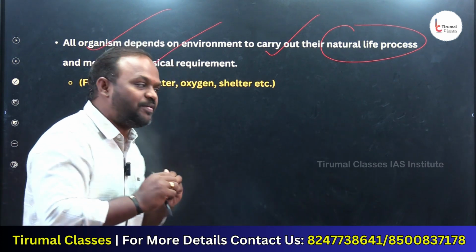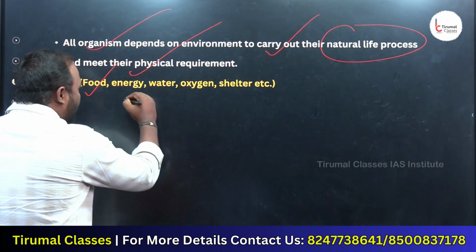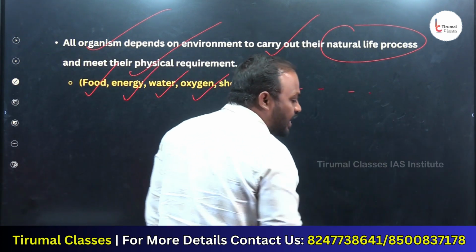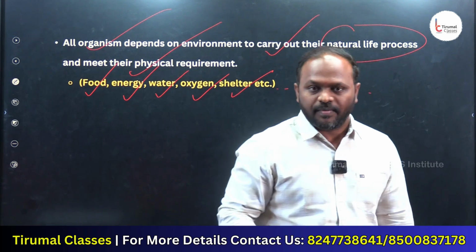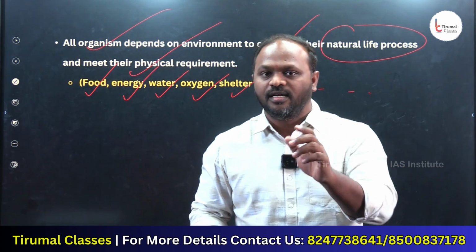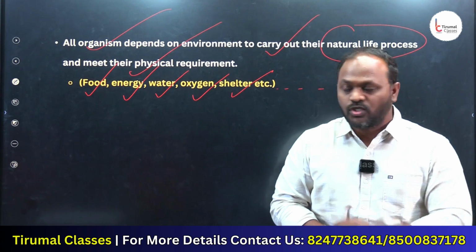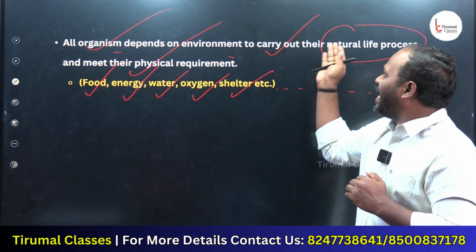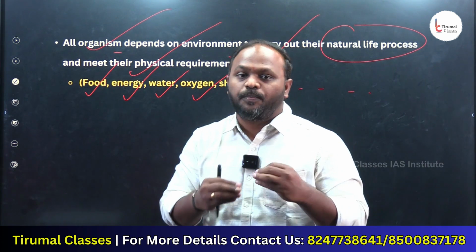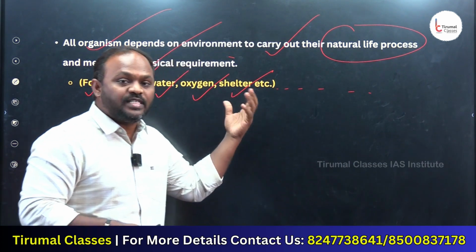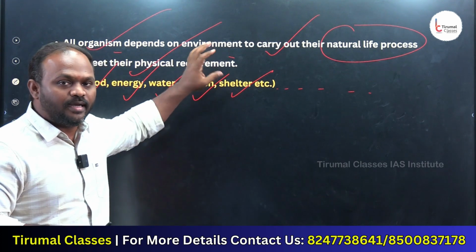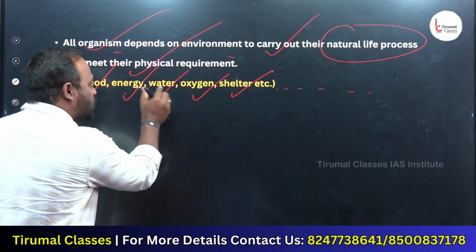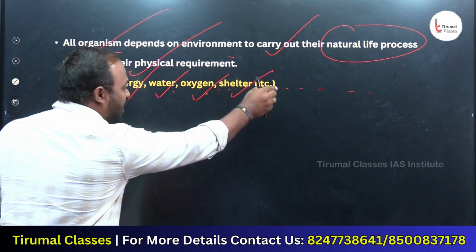What are the physical requirements here? For example, food, energy, water, oxygen, shelter, and so on. Every physical requirement that you derive from nature, this is nothing but environment. So all organisms depend on the environment to carry out their natural processes and satisfy their physical requirements. What are the physical requirements? Food, energy, water, oxygen, shelter, and so on.